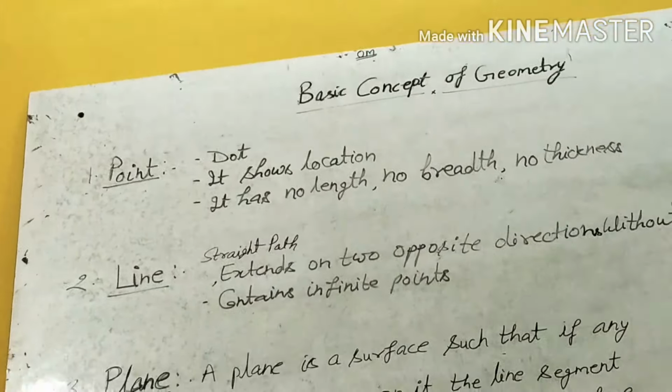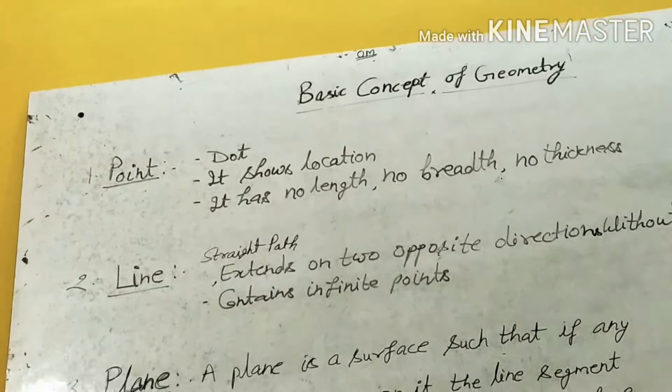Now come to the next, that is line. A line is a straight path that extends in two opposite directions without end. Let us suppose A and B are 2 points. So it is known as line segment AB. If we extend it in the direction of B, then it can be represented by ray AB, which means it is extended to infinity in the direction of B. If we again extend it up to infinity in the direction of A, then it will be line AB.